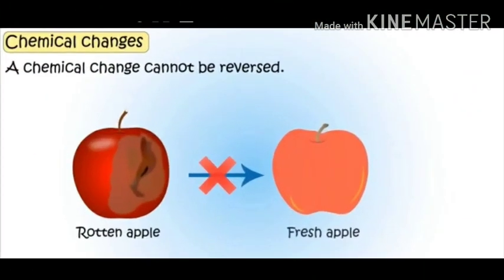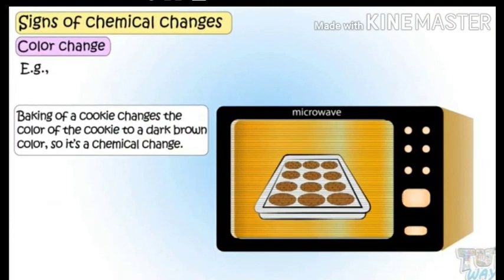And can you reverse back this rotten apple into the fresh apple again? No. So this is a chemical change that is irreversible, where your original substance in its original form cannot be brought back. Now baking, that is baking of cookies, baking of cakes, baking of biscuits, all these are actually a chemical change. In this, the color changes, of course, even there is a new kind of aroma, and the property of the original substance also changes.